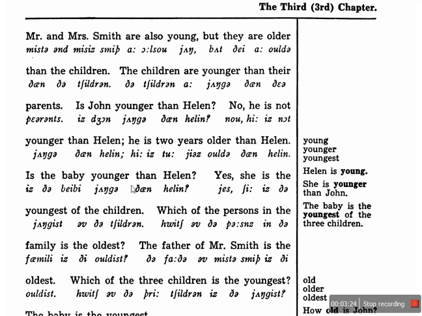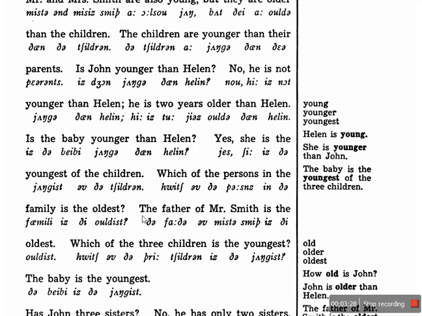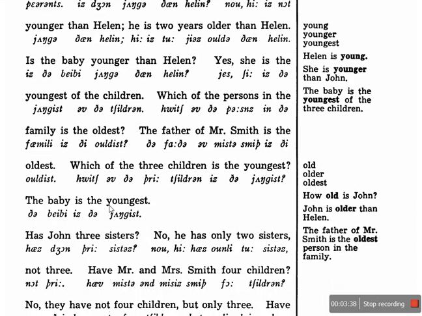Is the baby younger than Helen? Yes, she is the youngest of the children. Which of the persons in the family is the oldest? The father of Mr. Smith is the oldest. Which of the 3 children is the youngest? The baby is the youngest. Has John 3 sisters? No, he has only 2 sisters, not 3.